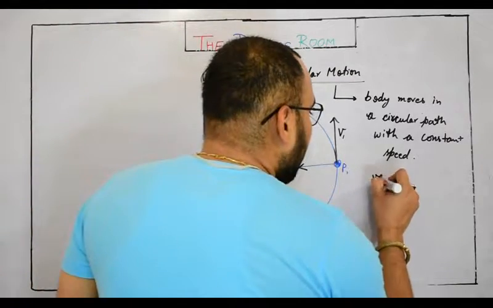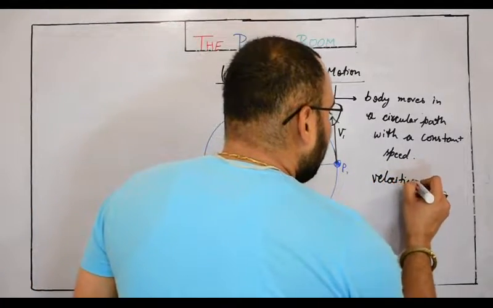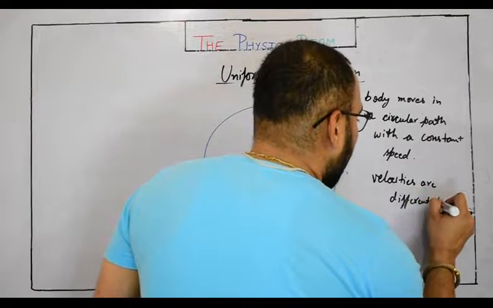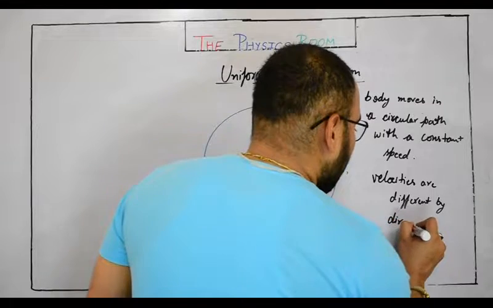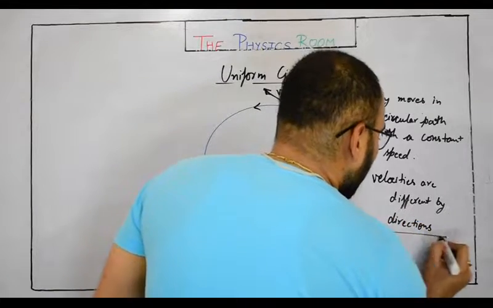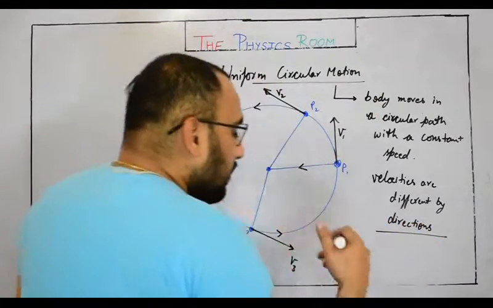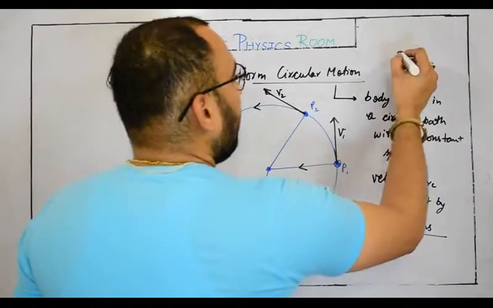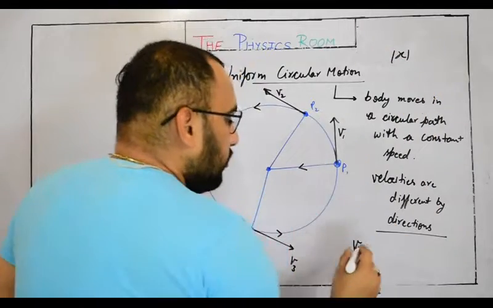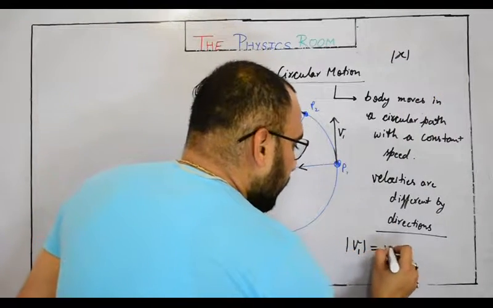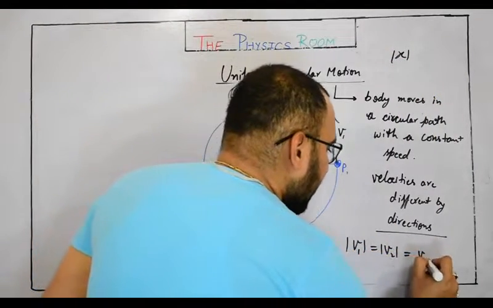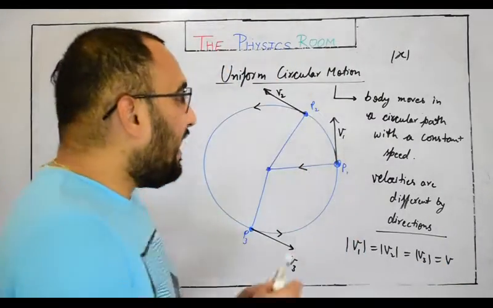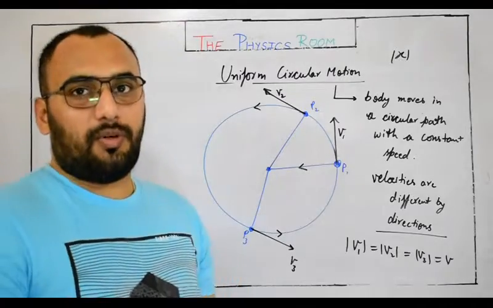Velocities are different by direction. But if we talk about their values, magnitudes, in mathematics magnitude is represented by this symbol. The magnitude of v1, the magnitude of v2, the magnitude of v3, they are actually the same. You can say v. The magnitudes are the same. So that type of motion is called uniform circular motion.